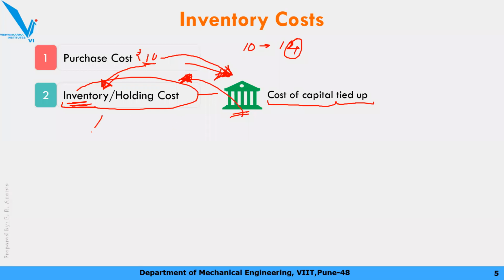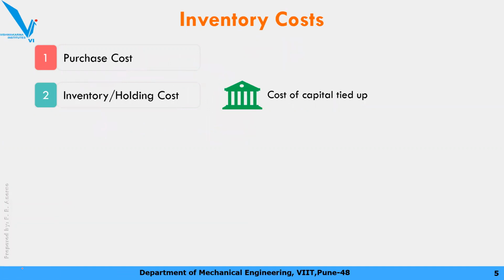So you have bought a pen for 10 rupees, but this money you borrowed from the bank, so actually it is going to cost you, instead of 10 rupees, 12 rupees or 14 rupees, right? So you have to calculate how much cost is added due to the capital investment. So this is one of the costs.